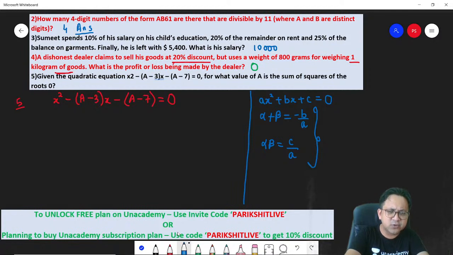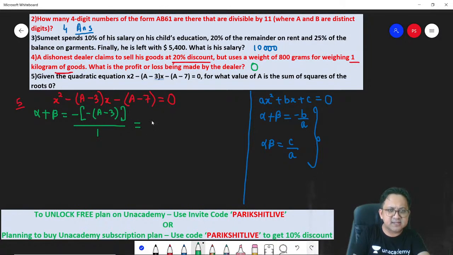Now let's write the roots of our given equation. Let alpha and beta be the roots. So can I say in our equation alpha plus beta is minus b by a. So minus b. What is b? b is minus (a minus 3). Minus b by a, where a is the coefficient of x square, which is 1.